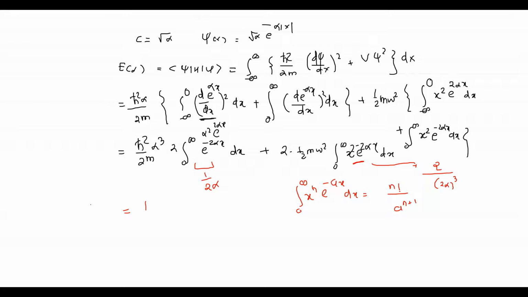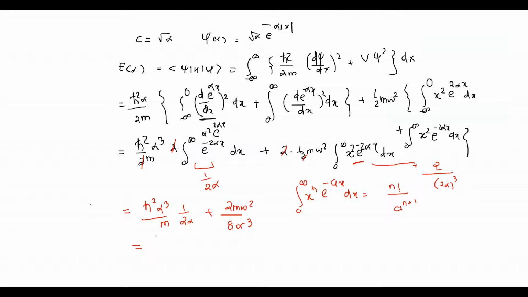So what we will get: this 2 and this 2 will get cancelled, h square alpha cube upon m, this 2 and this 2 cancelled, into 1 upon 2 alpha, plus here this 2 will get cancelled, m omega square into 2 upon 2 alpha cube, so 2 m omega square upon 8 alpha cube.